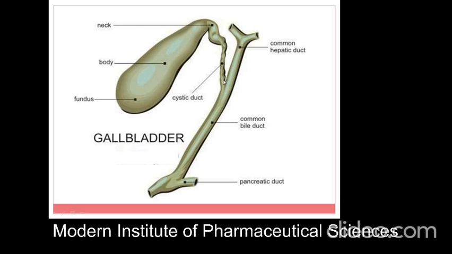It is joined to the cystic duct. There are three types of duct: the common hepatic duct, which is attached to the liver; the common bile duct, which is attached to the gallbladder; and the pancreatic duct, which is attached to the pancreas, which is useful for the production of insulin.